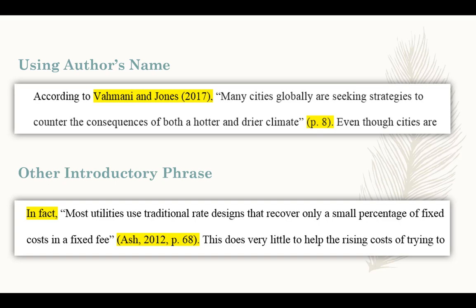after it in parentheses. If the source has a page number, then the page will go after the quote, also in parentheses. If the source doesn't have a page number, the last name and year in parentheses serve as a complete citation. If you don't use the author's name when introducing the quote, then all of the information will go at the end of the quotation.